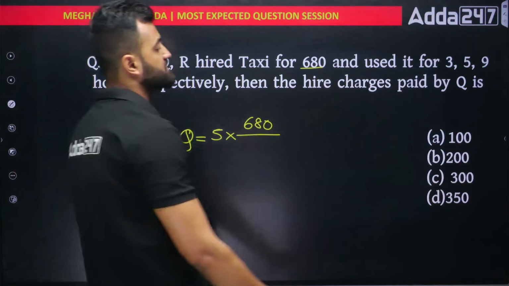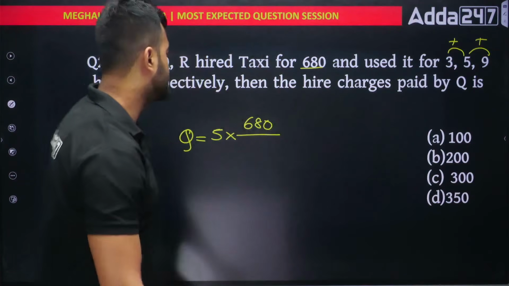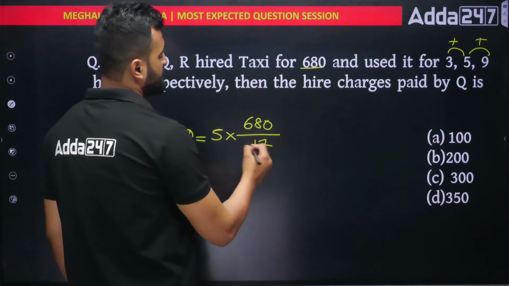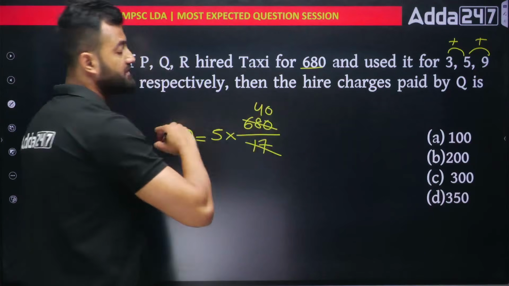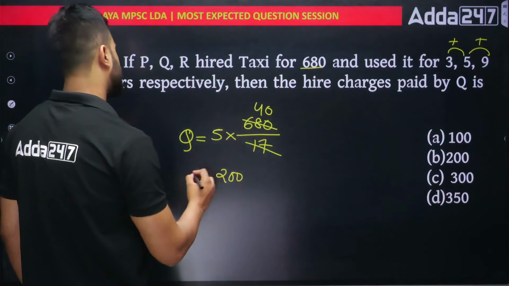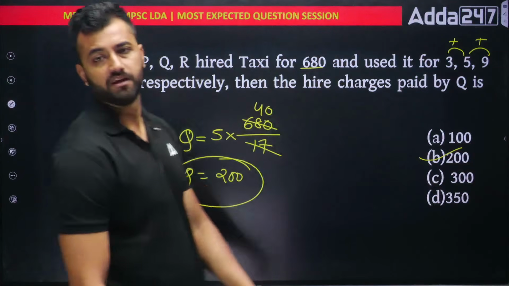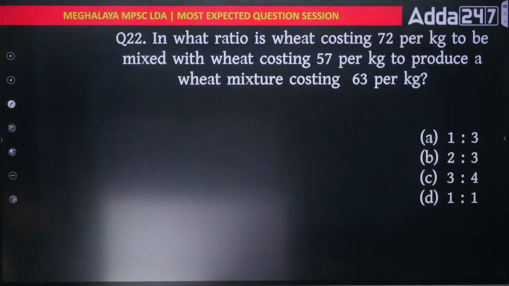So total will be how much? 3 plus 5 is 8, 8 plus 9 is 17. Just write 17 out here. 17 units is 680, so 40 into 5 would be 200. That means Q has to pay 200 rupees. Okay, 200 rupees, option number B. Easy. Next, number 22.